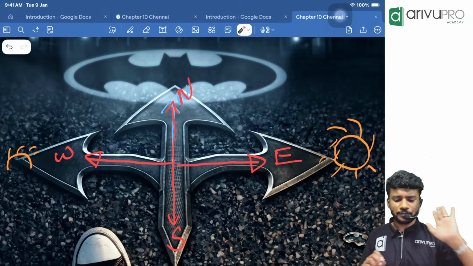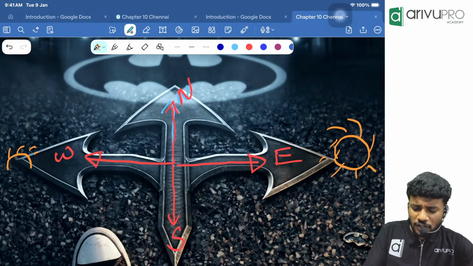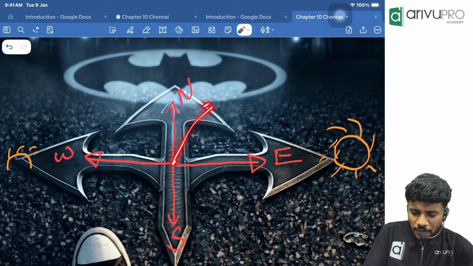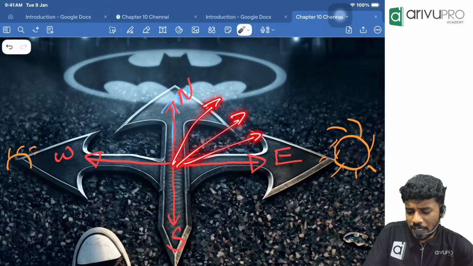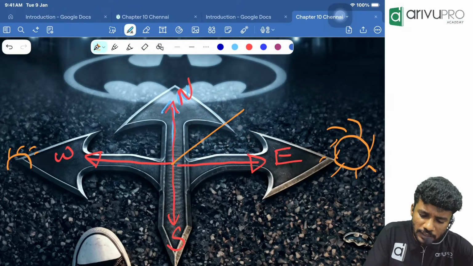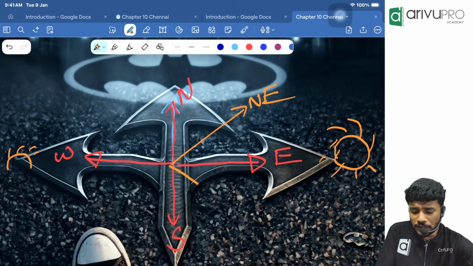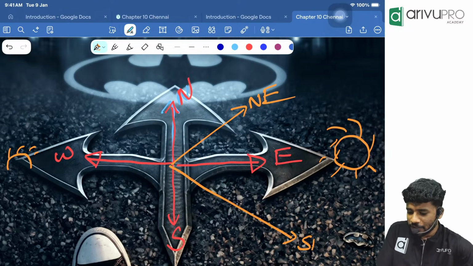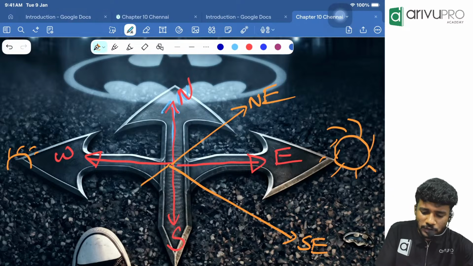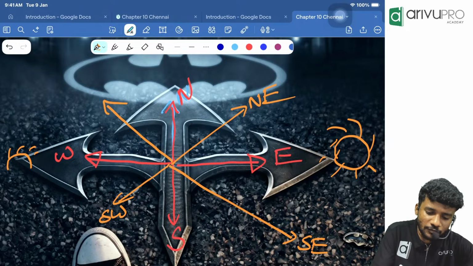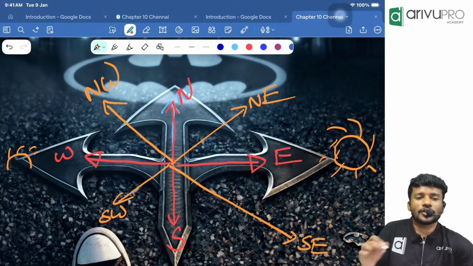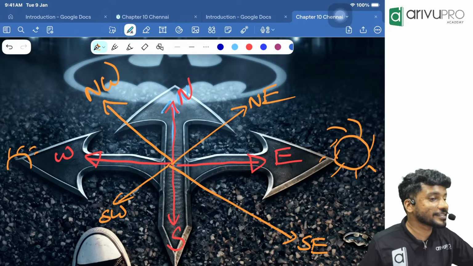Then in between north and east, which direction will be there? Northeast. In between south and east? Southeast. In between south and west? Southwest. In between north and west? Northwest. This much direction is required.